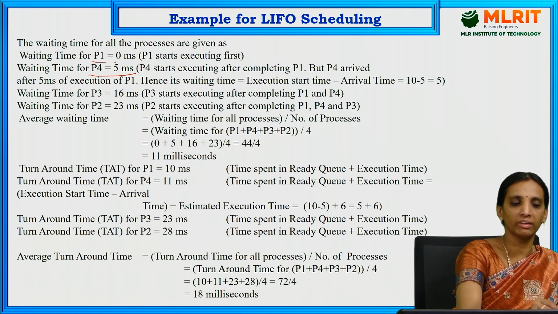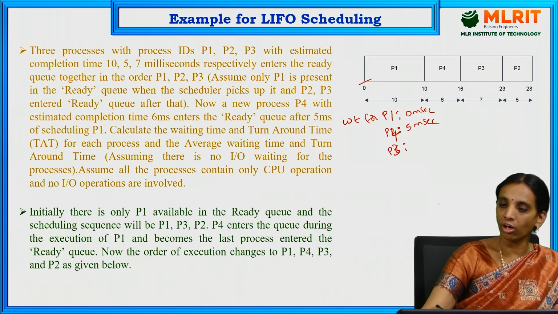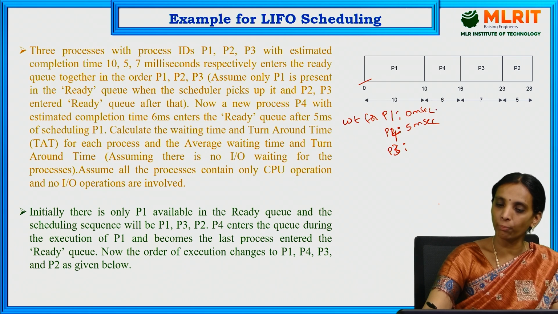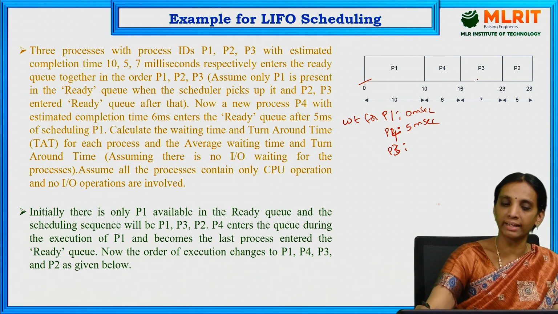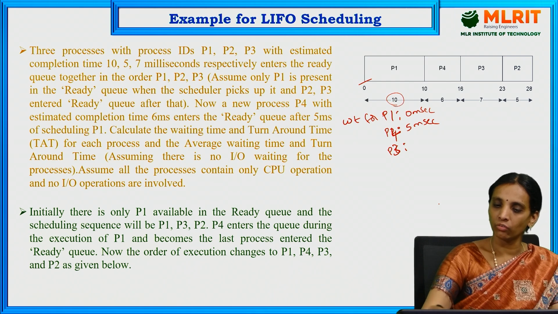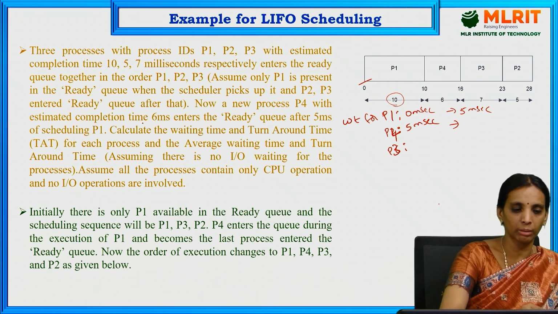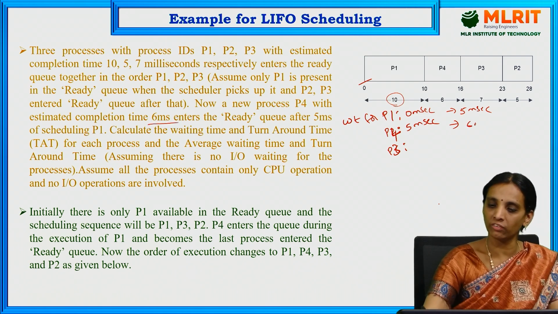And P3 entered only after the completion of P1 and P4. P1 execution time is 10 milliseconds, and after 5 milliseconds P4 entered. What is the execution time of P4? 6 milliseconds.